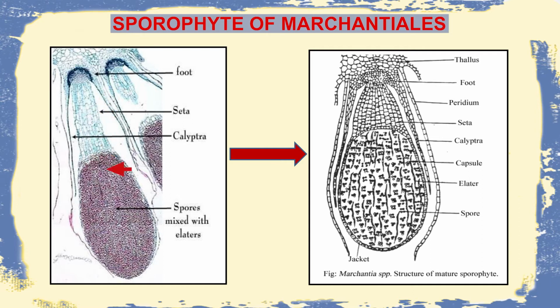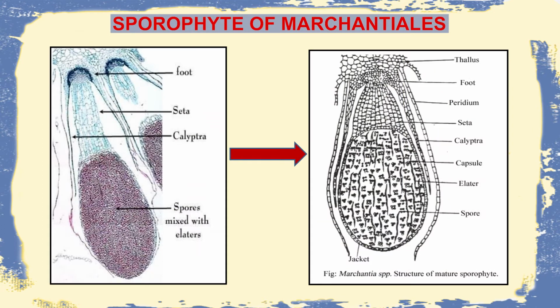Within this capsule are spores mixed with elaters. Upon maturation, the capsule ruptures, and the spores come out and the sporophyte matures.